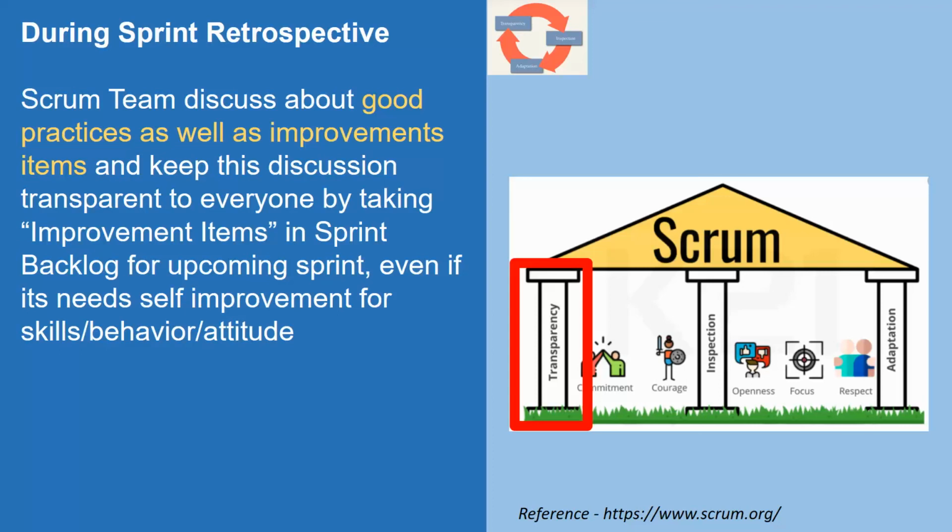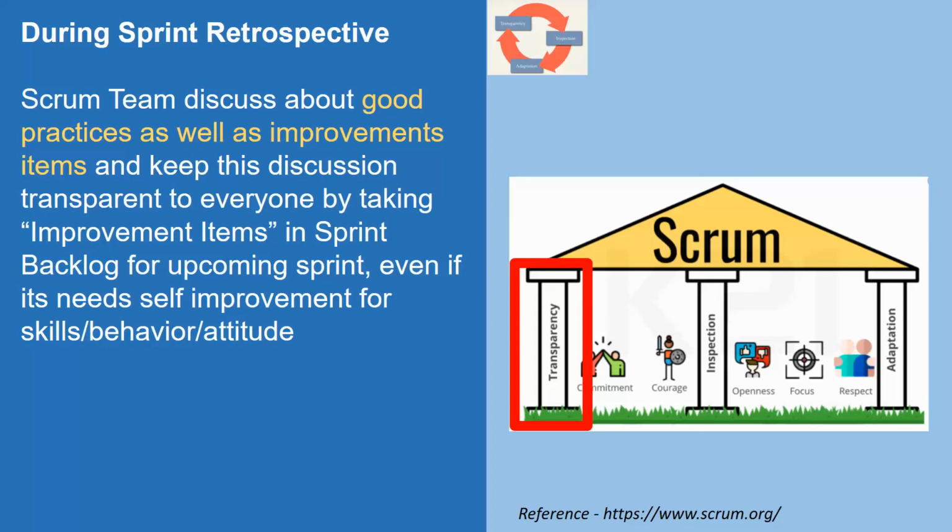Most of the time I'm asked how the sprint retrospective is transparent to everyone, because only the Scrum team, the combination of product owner, Scrum master, and developers, attends this ceremony. They talk about what can be improved, and even if it is about skills, that we need to upgrade these skills to be better in the next sprint. All of this is discussed and transparent within the sprint retrospective.